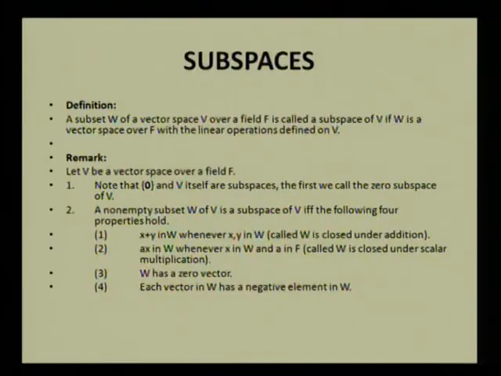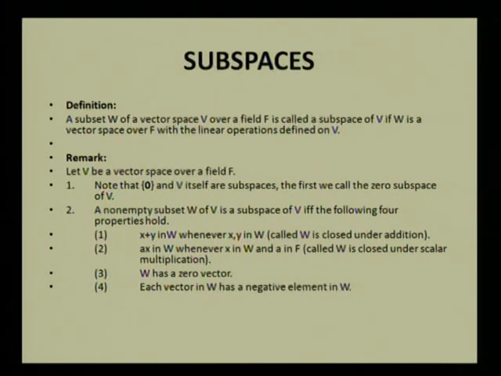Second, I note that a non-empty subset W of V is a subspace of V if and only if the following four properties hold. First, W is closed under addition.